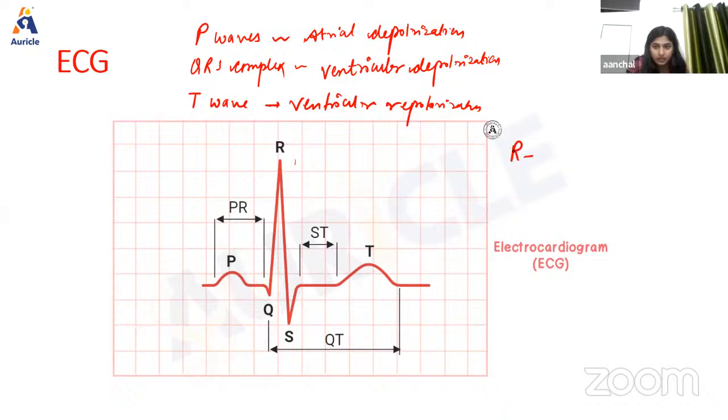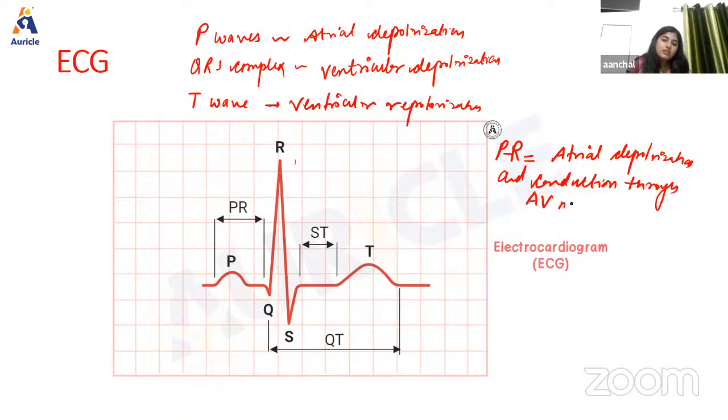The PR interval occurs because of atrial depolarization and conduction through the AV node. Also, all these questions are very, very important for MCQs. Usually in MCQs, the questions are like what is the P wave representing, what is the significance of the QRS complex. So you have to answer.